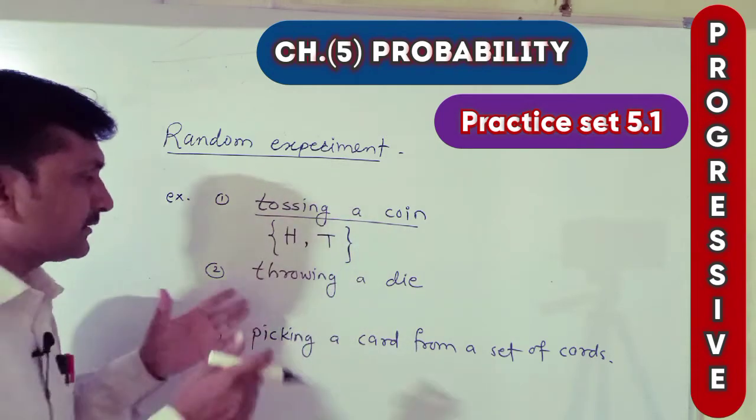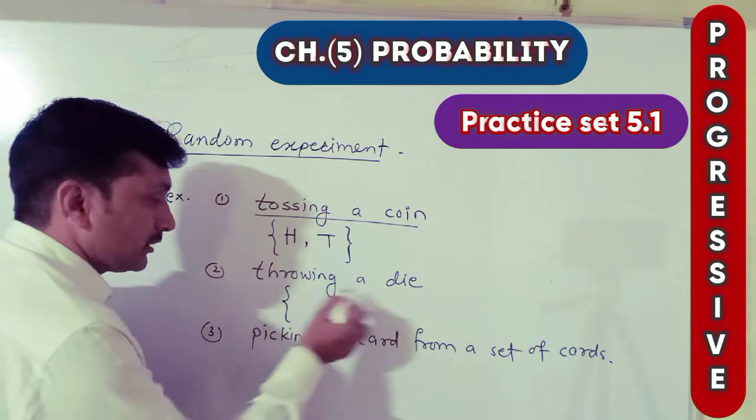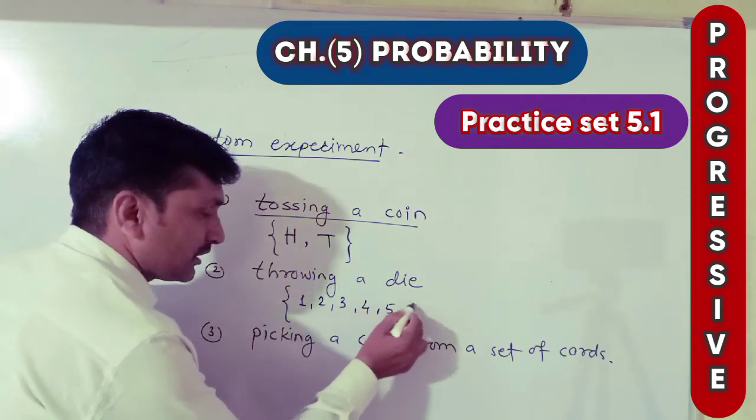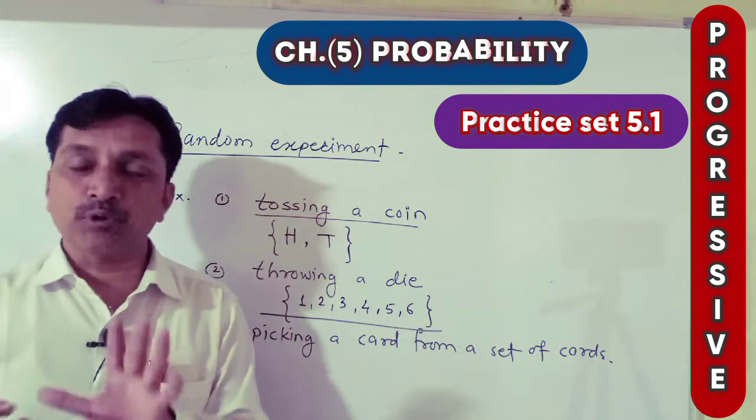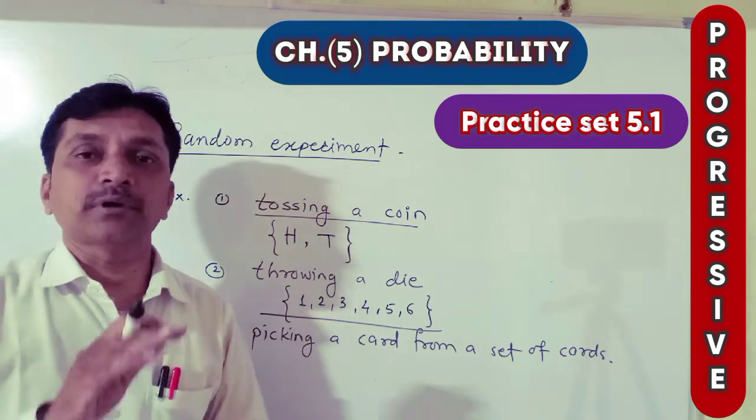And if you want to represent it in curly brackets, we have to write, a die means {1, 2, 3, 4, 5, 6}, bracket close. There are 6 possibilities, but no certainty about the result.